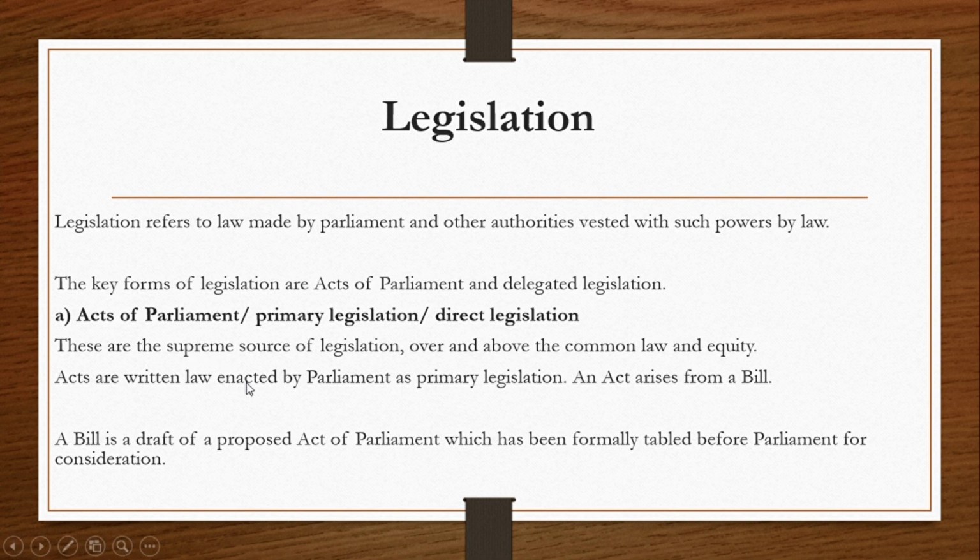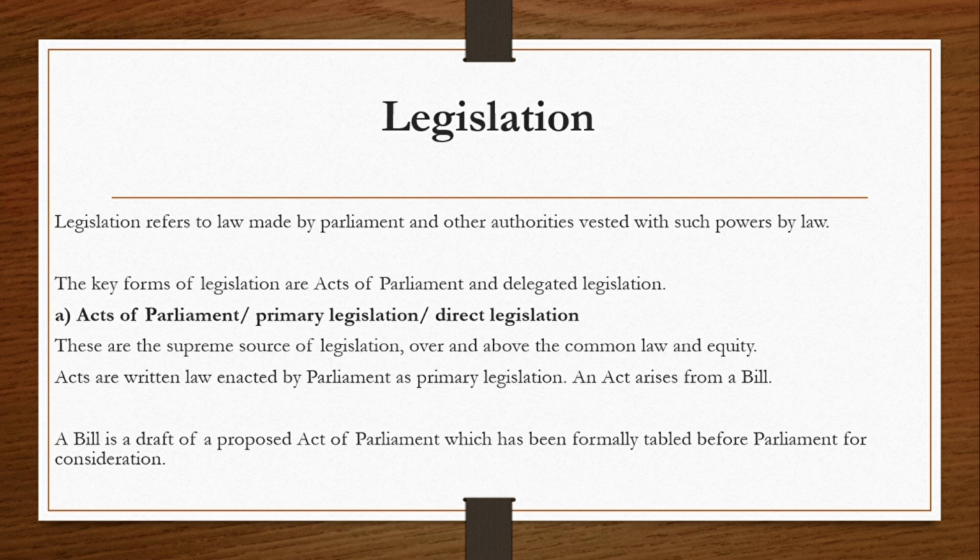Acts are written laws enacted by Parliament as primary legislation, and in order for them to come up with an act, it arises from a bill. A bill is a draft of a proposed act of Parliament which has been formally tabled before Parliament for consideration.